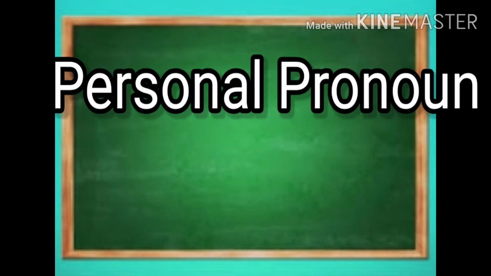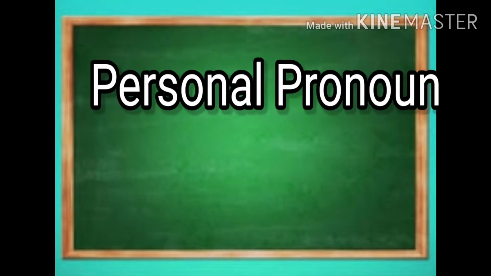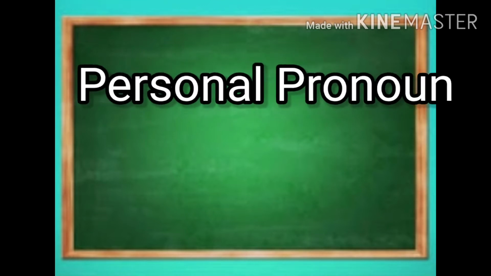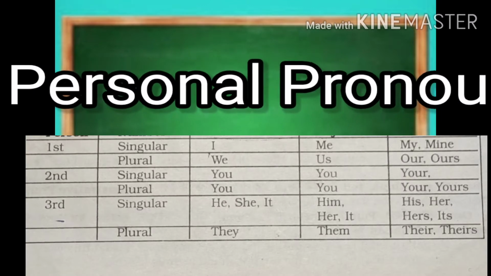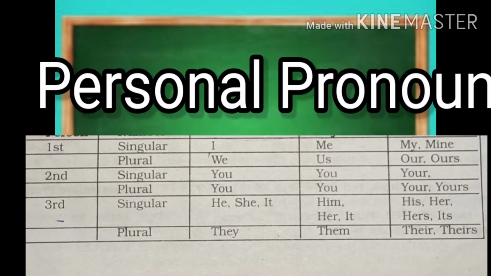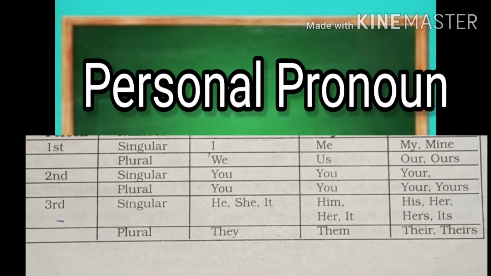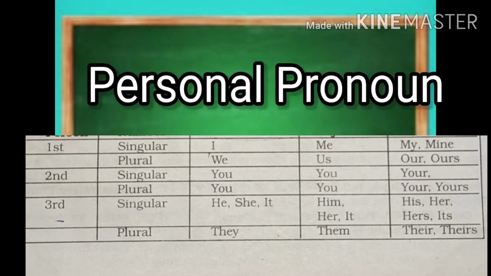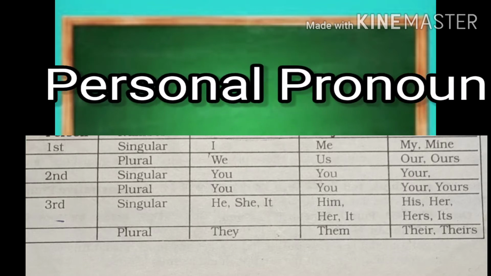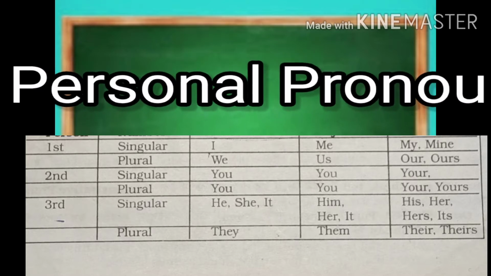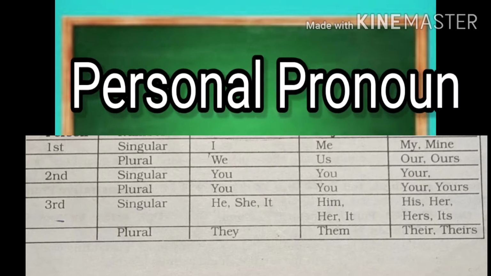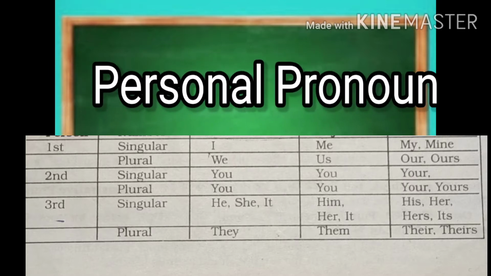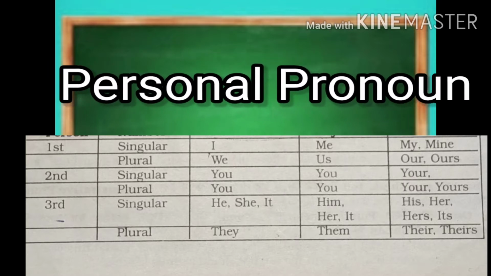Now, personal pronouns. Pronouns that are used instead of persons or things are called personal pronouns. As we all know that persons are of 3 types, so personal pronouns are also of 3 types. For example, personal pronouns of the first person: I, me, mine, my, we, us, our, ours.